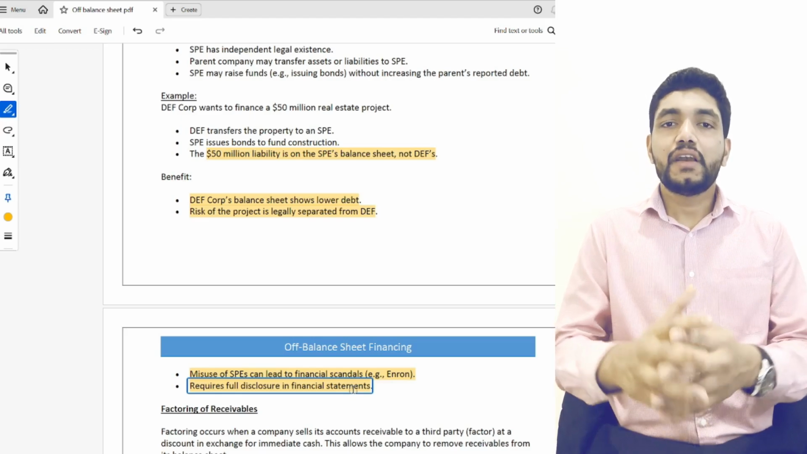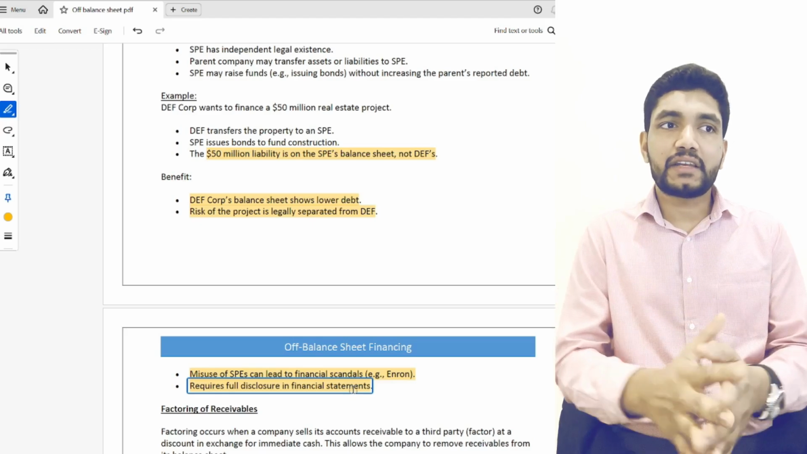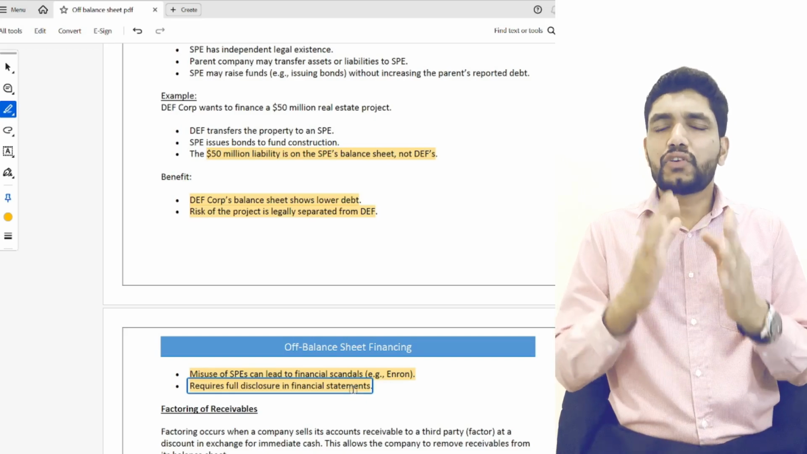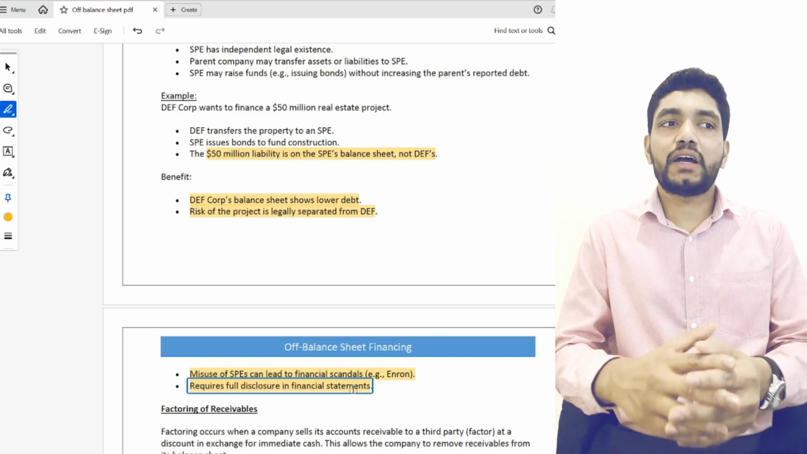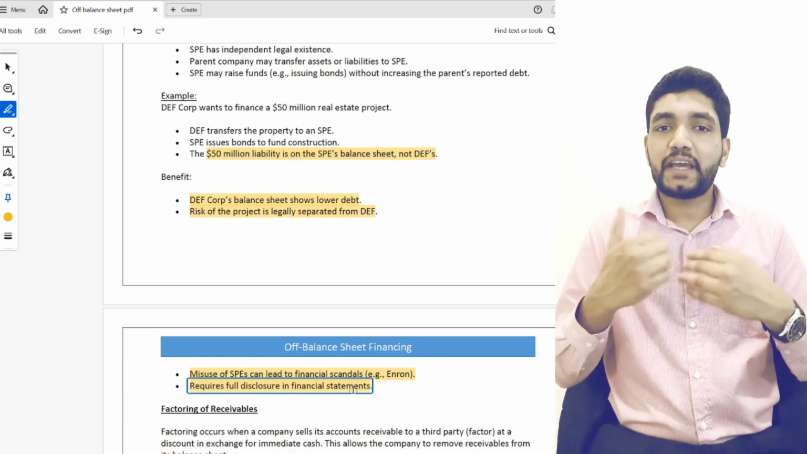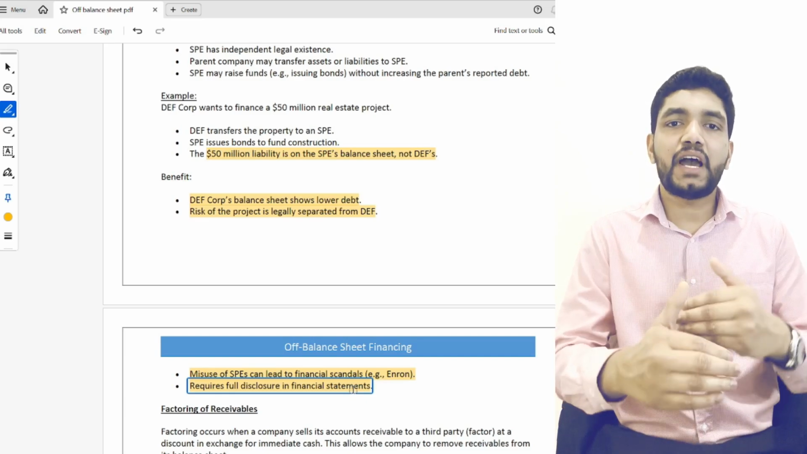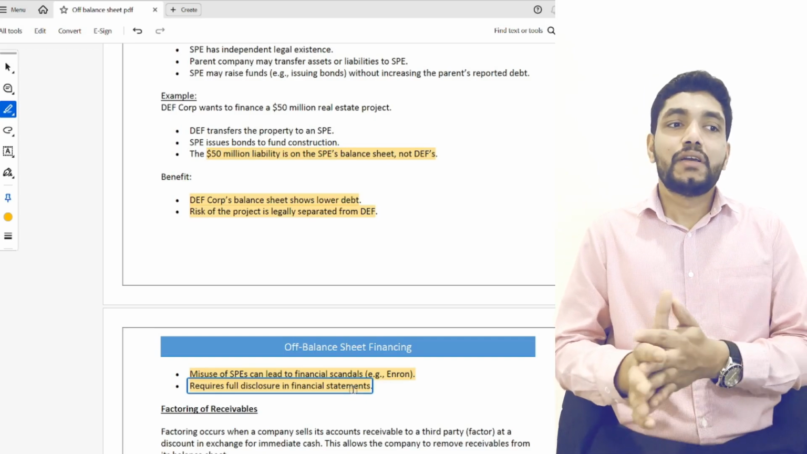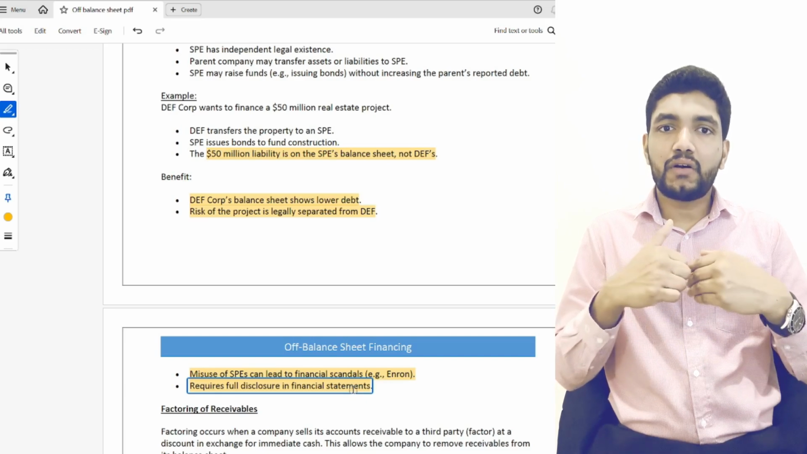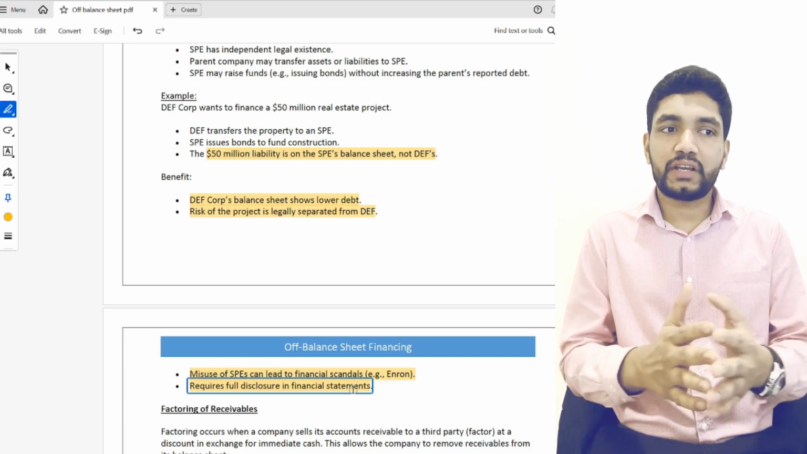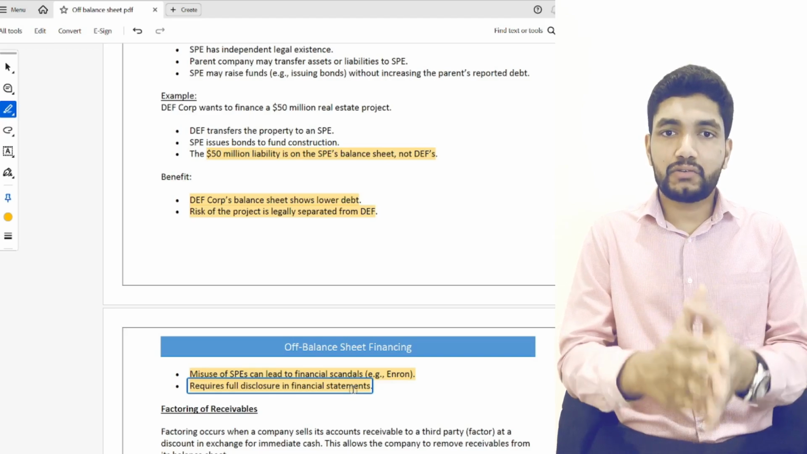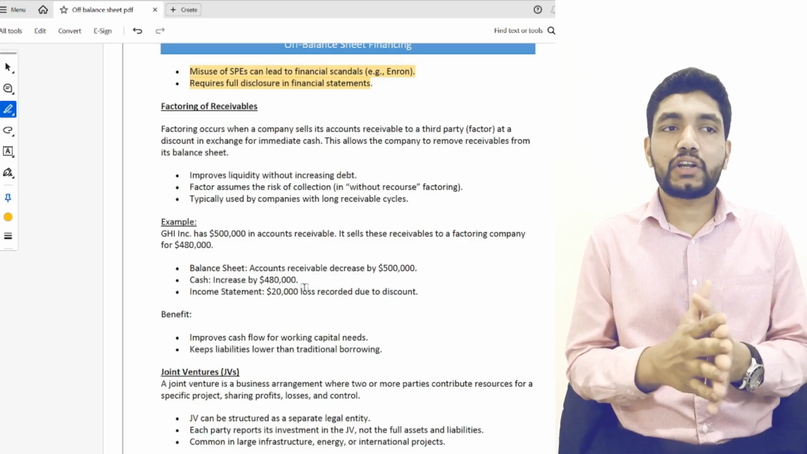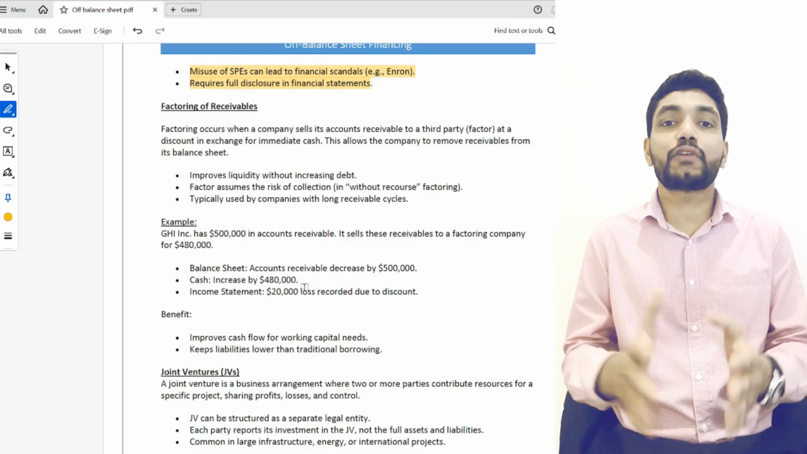So what does it mean? It is creating a separate entity to finance a special project. So what will happen here? The impact in the financial statement is that the parent company does not show this debt and asset in its balance sheet, so its balance sheet appears good. Again, this is transferring all the risk of the project, and also the debt and asset, into this special purpose entity. So next we will move into another method of off-balance sheet financing, that is factoring of receivables.